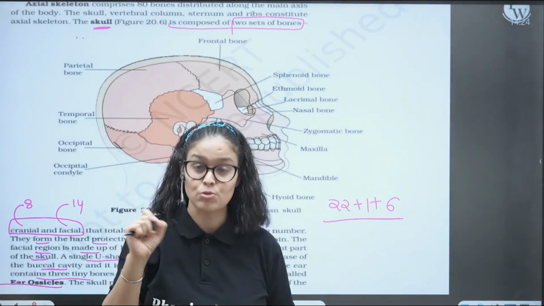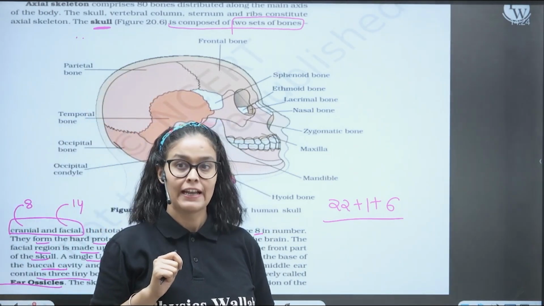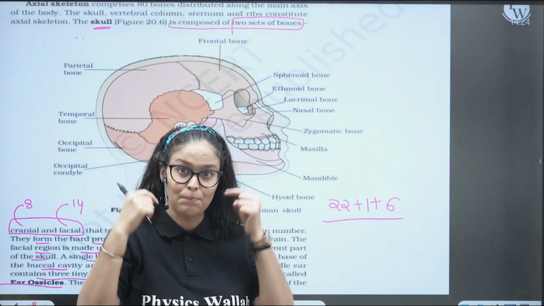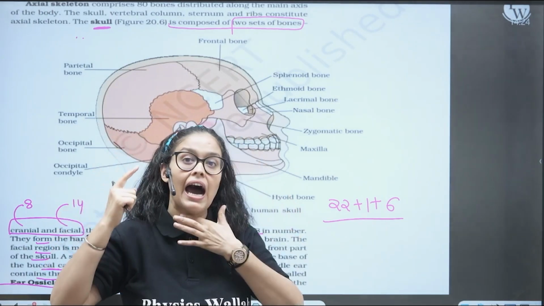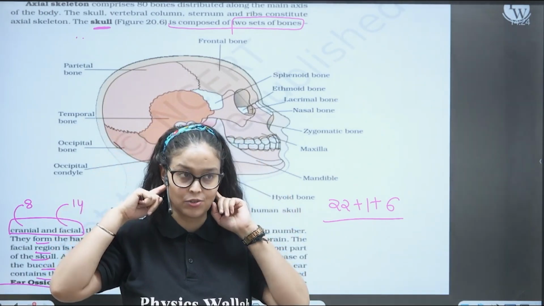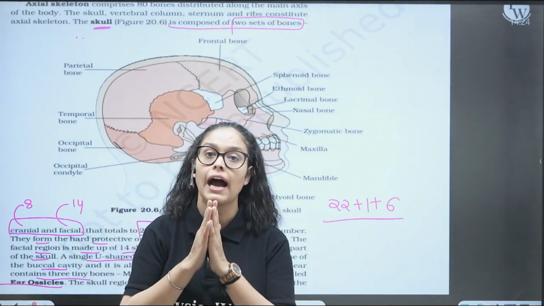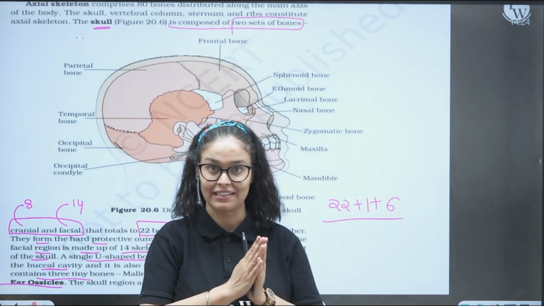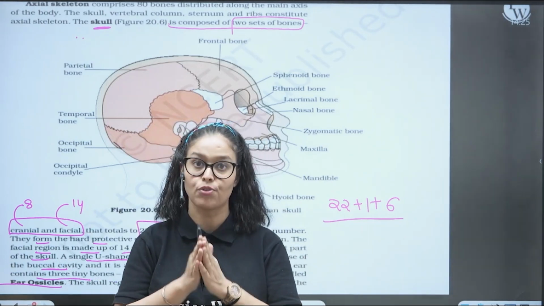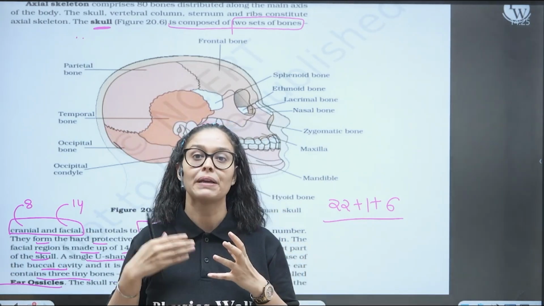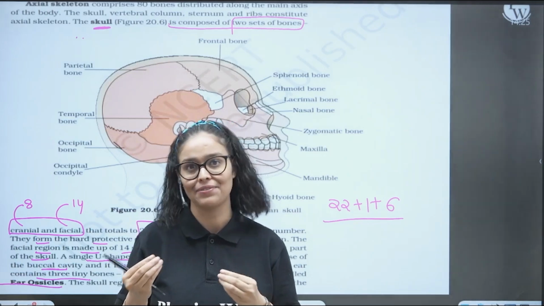And here students get confused generally. So skull having the facial bone, cranium bone, hyoid and the 6 ear ossicles. That's all. This is the skull. So this is how you have to read NCERT. And if you see the previous year questions from these topics itself, you would be able to see that yes, this is how exactly we have to do, right?